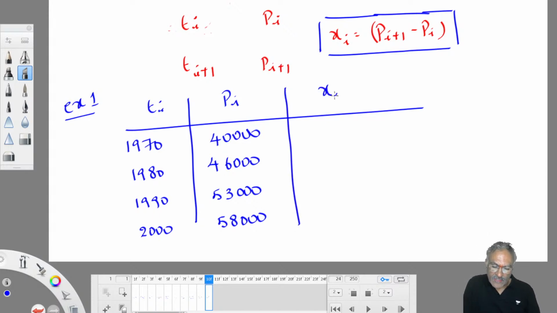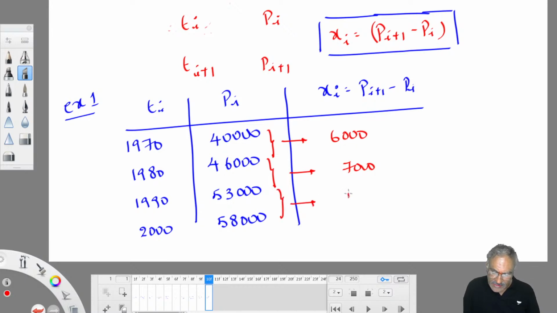Then using this you have to find out xi simply. What is xi? Pi plus 1 minus pi. Between these two time periods, this is pi plus 1 and pi. So between these two time periods, what is the difference in population? 6,000. Between these two, this minus this, 7,000. Between these two time periods, difference is how much? 5,000. So this is x1, this is x2, this is x3.